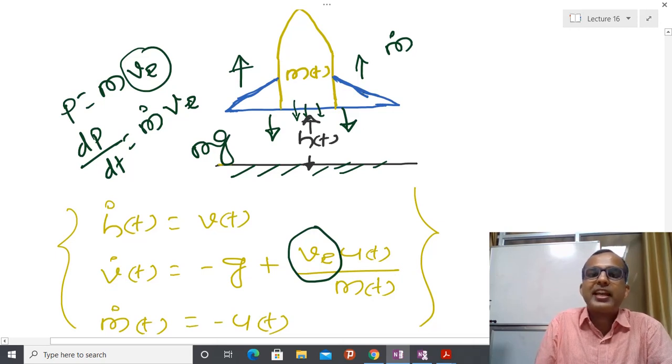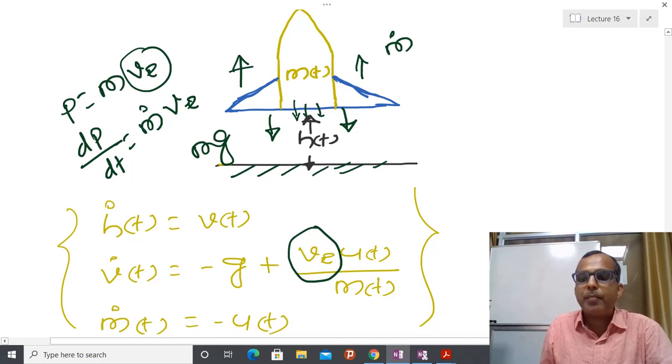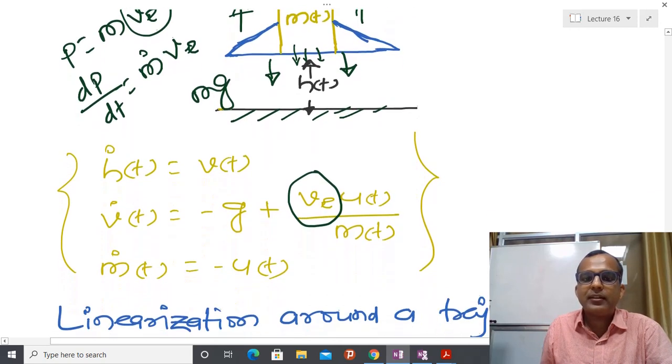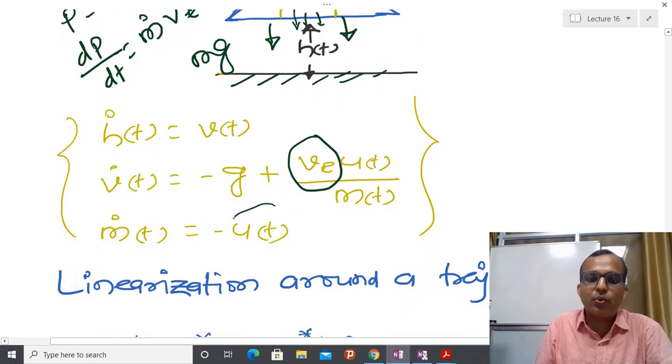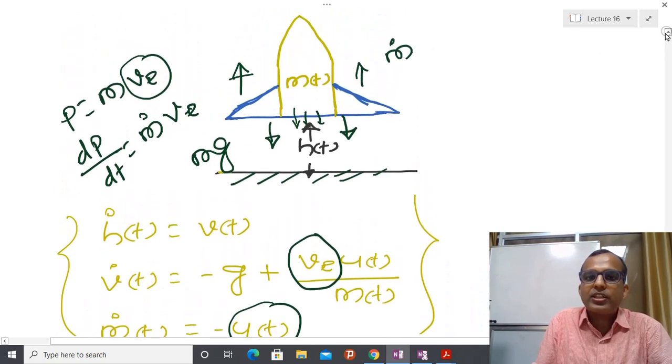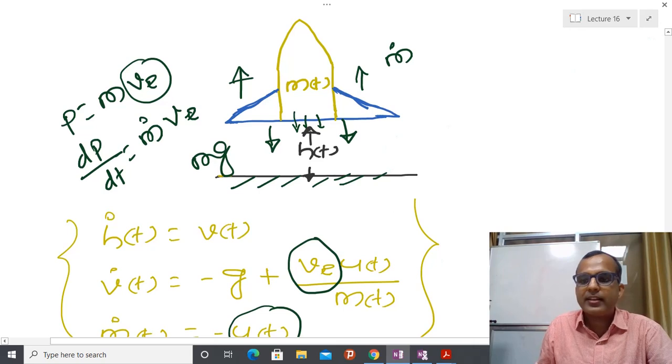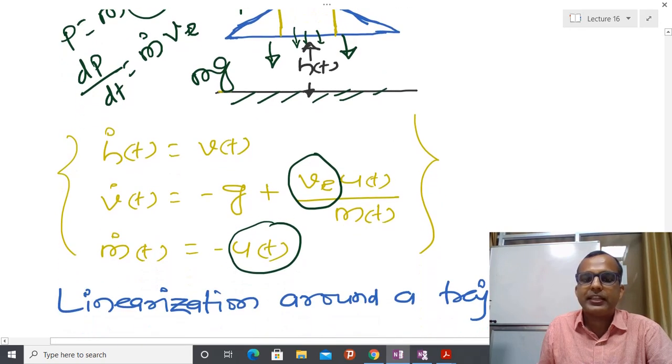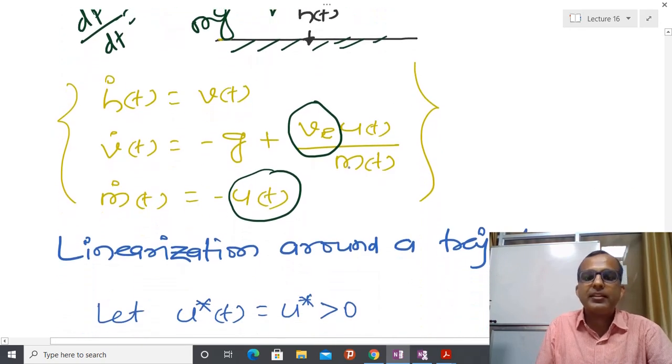I am assuming this direction as positive, so due to that reason I have taken a positive sign here. And for the thrust, whatever control I am going to provide, that is acting in the negative direction, because only due to thrust is this rocket going to travel in the upward direction, and due to that reason I have taken a negative sign here. So this is the dynamical model of the rocket.